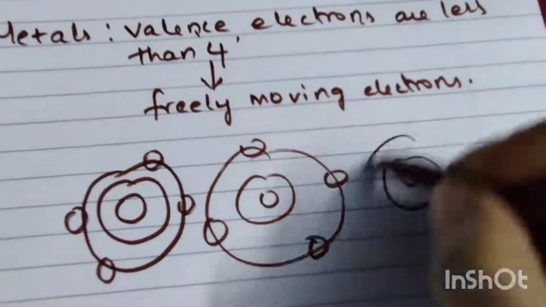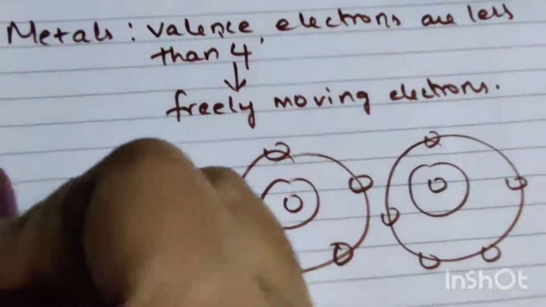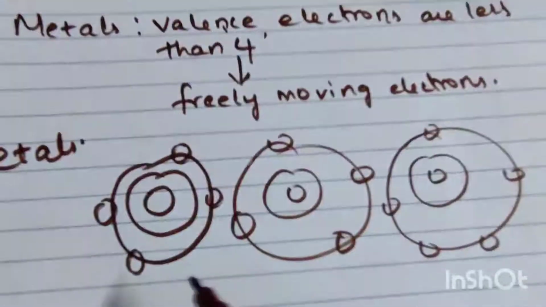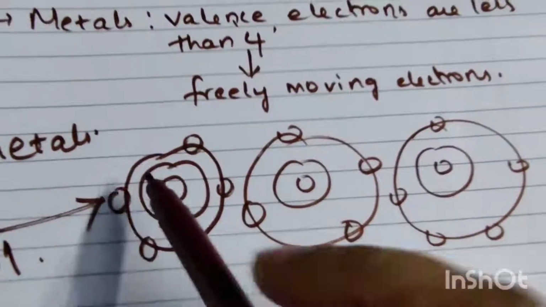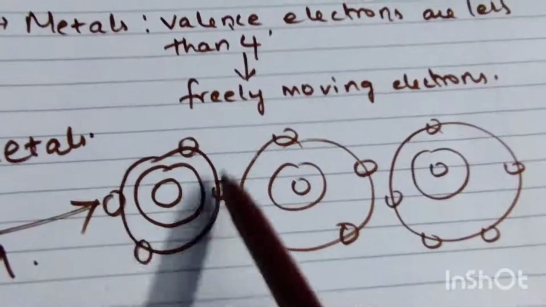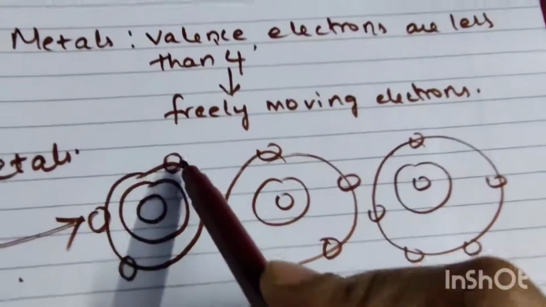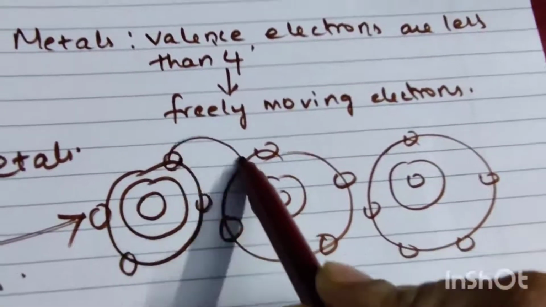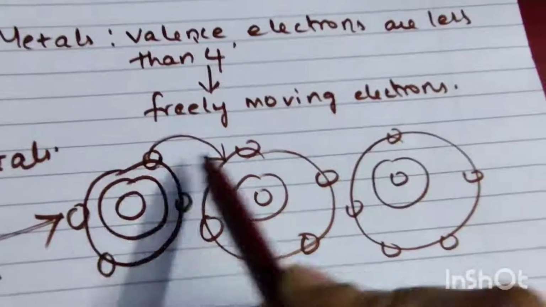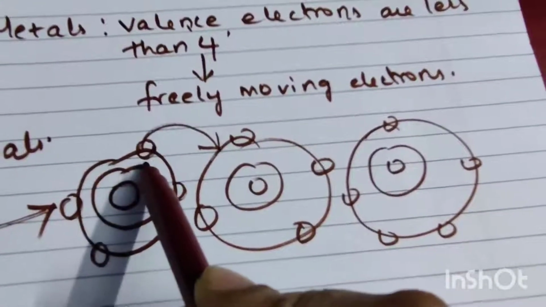In metals, if you give some energy, some voltage, these free electrons take the energy and rotate. If an electron gets sufficient energy, it will jump over here, and when it jumps, it makes a void, a gap, here.